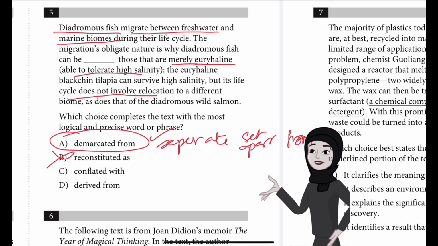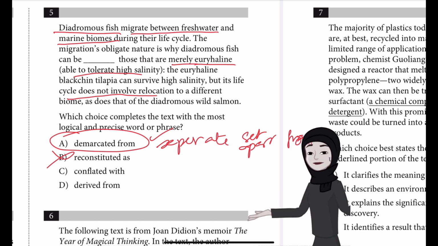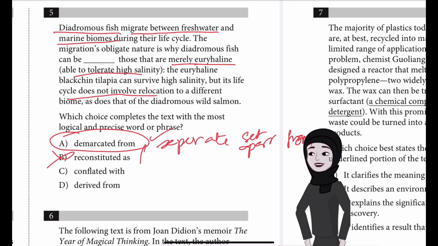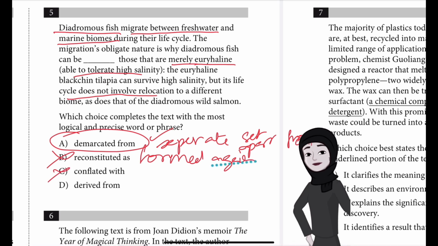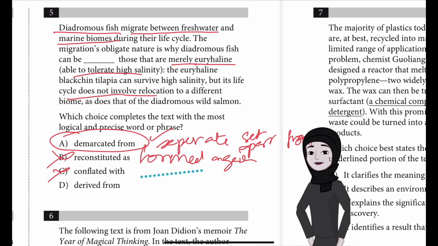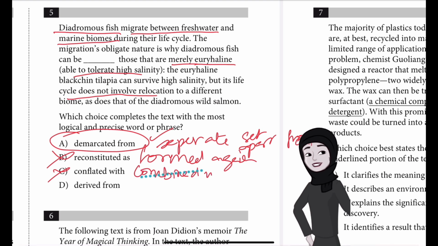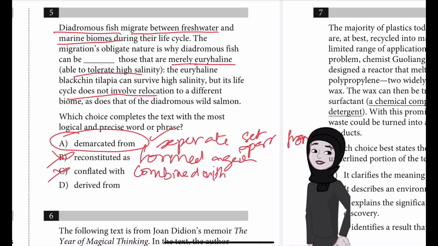B. Reconstituted as, this is incorrect. Although the text states that diadromous fish migrate and relocate, the text does not suggest that diadromous fish would be reconstituted as or formed again as anything new. Only the environments change and not the fish themselves. Choice C, conflated with, is incorrect because the text does not suggest that diadromous fish can be conflated with, which means combined with, euryhaline fish.